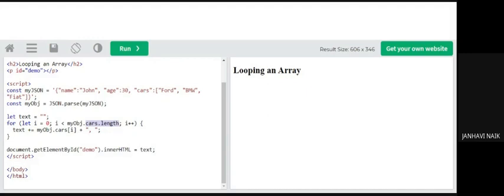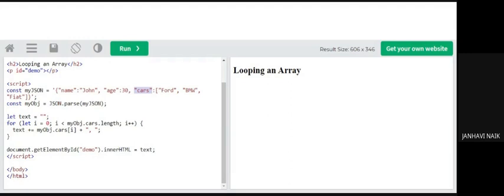So text plus equal to, that means text is equal to text plus myObj.cars. I am accessing this particular attribute, the cars attribute, cars of i. So myObj cars of 0, cars of 1, cars of 2, plus comma, that means after each of them the comma shall come.